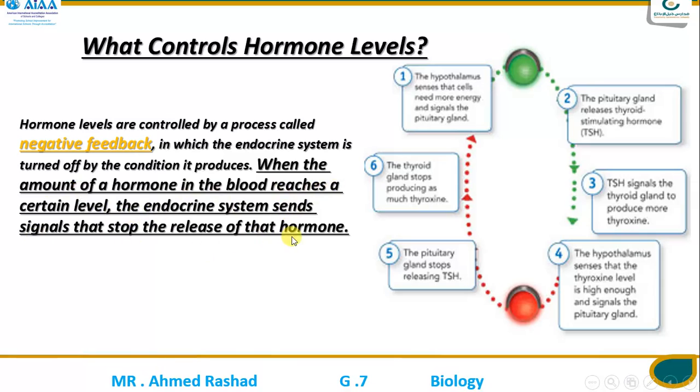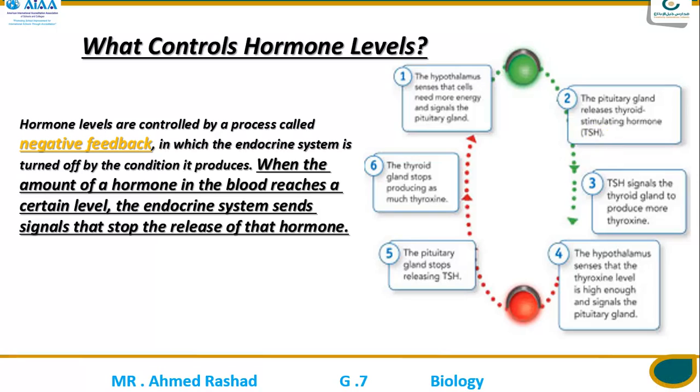So in the beginning, in this green color, the body needs this hormone. Glands like the hypothalamus give signals for the pituitary gland to make hormones such as TSH, the kind of hormones that help cell activities, and they travel to the target cell.